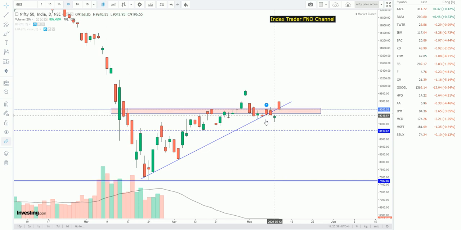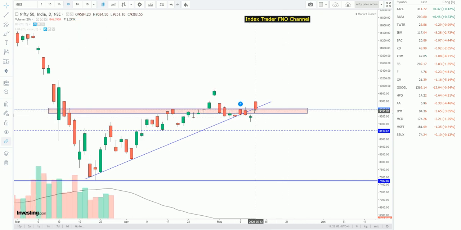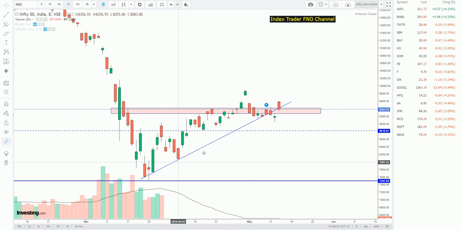The price is below this trend line only, because see here the closing price of this is below the trend line only. There was a candle below this trend line we have seen before. So Monday there was a candle below this trend line, and Tuesday also there was a candle below this, and today also, even after a big gap up, it closed below this trend line. So we can say that this trend line is acting as a strong resistance, and Nifty could not sustain above it.